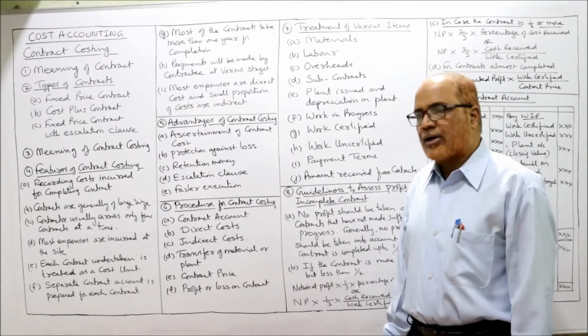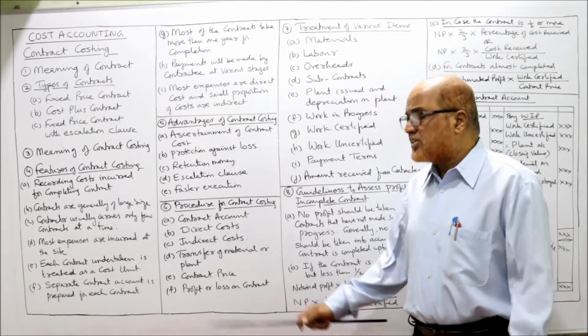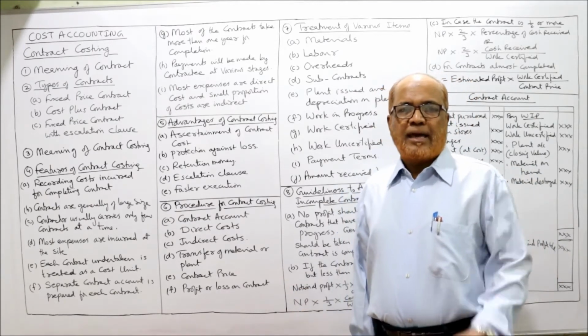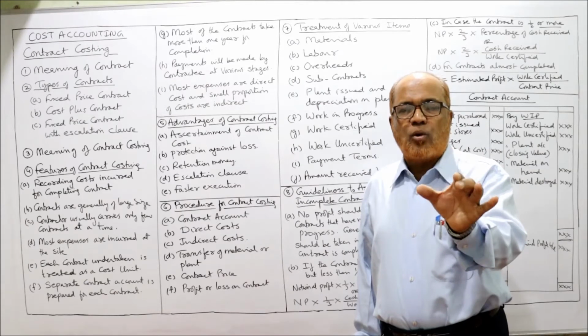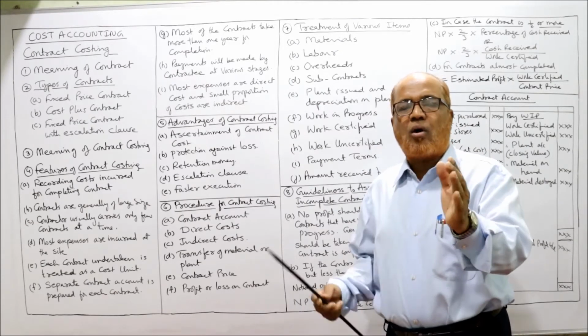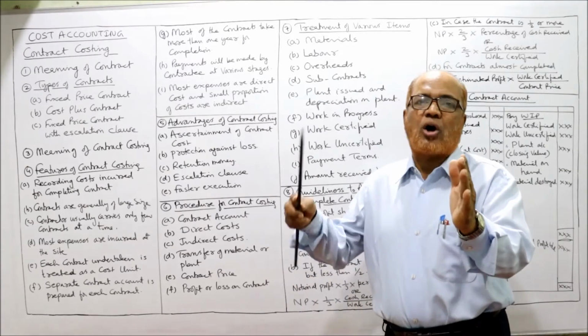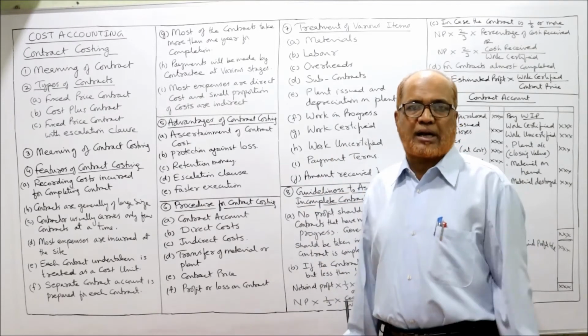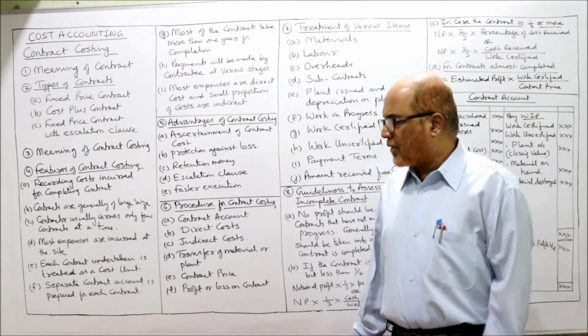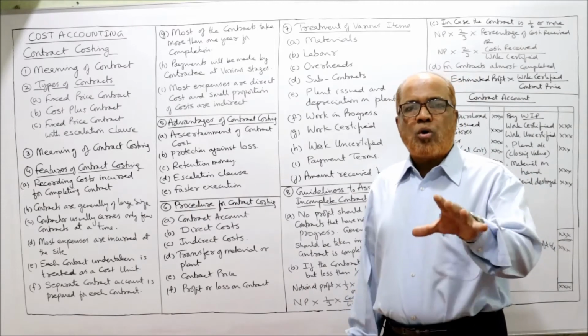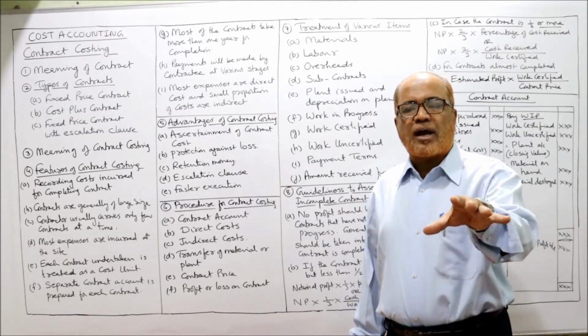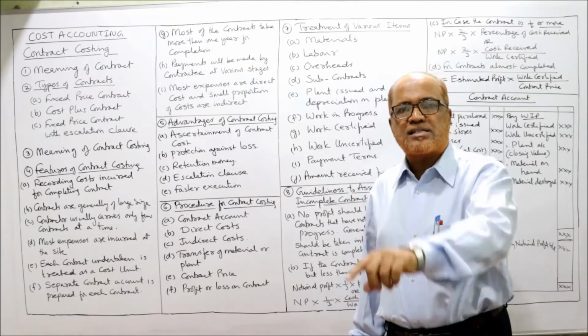Now, the procedure for contract costing. What is the procedure? First one, contract account. A separate contract account will be opened for every contract, and all the expenditure incurred on the contract will be debited to the contract account to find out the profit. Then direct cost. Most of the costs incurred on a contract are direct costs, which are incurred at the site.